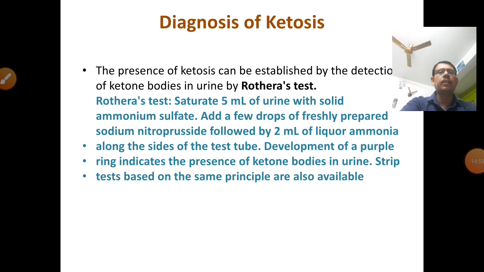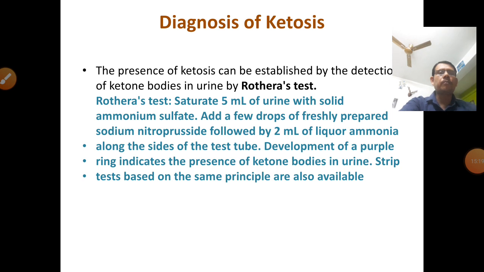How to diagnose ketosis? Generally it will not be detected, but when it is excreted through urine, that means in case of ketonuria, the Rothera test is the diagnostic or confirmatory test for excess ketone bodies released in the urine. The Rothera test is very simple: you take 5 ml of urine sample and add solid ammonium sulfate.